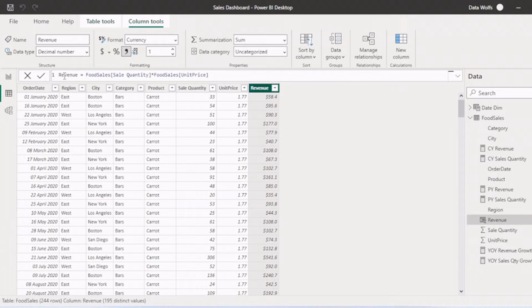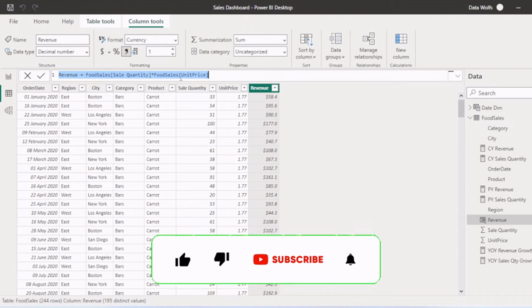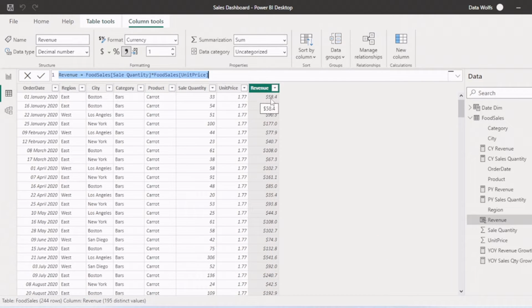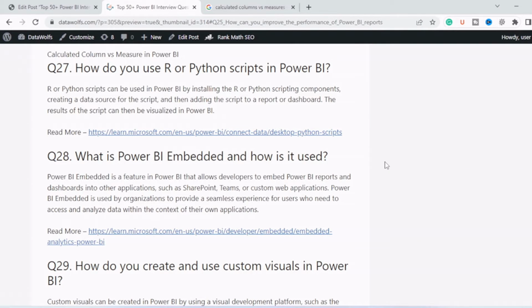So you can see there is a DAX formula used, that is food sales sale quantity into food sales unit price, and it is calculated based on row context. Every time it is multiplying the sale quantity with unit price and then calculating this revenue, and it is computed at the time of refresh of this data, and it is saved in Power BI. So it will consume memory.